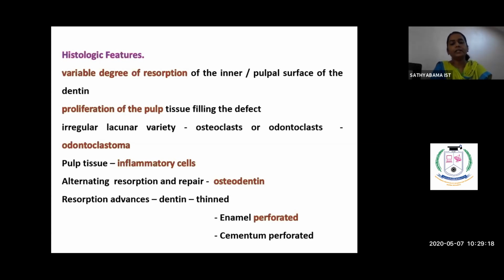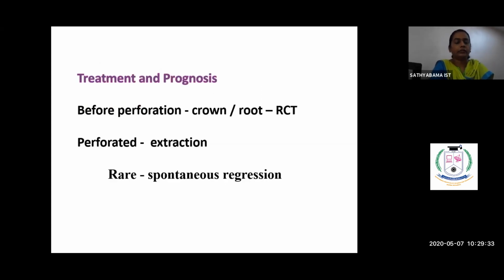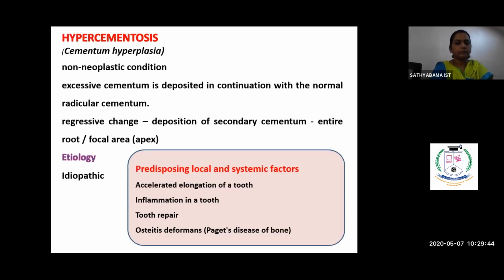When the resorption is more and more, the dentin gets thinned out and the enamel is affected, and it perforates the enamel on the crown portion and perforates the cementum on the root portion. The treatment, if it is an internal resorption, go in for RCT. If it is a perforated one, then you have to go for extraction.